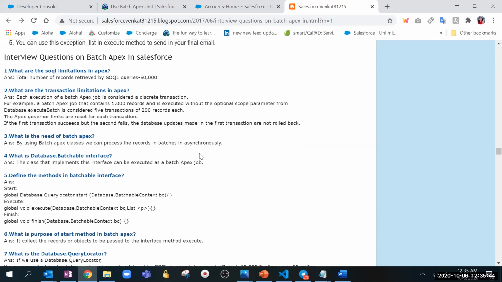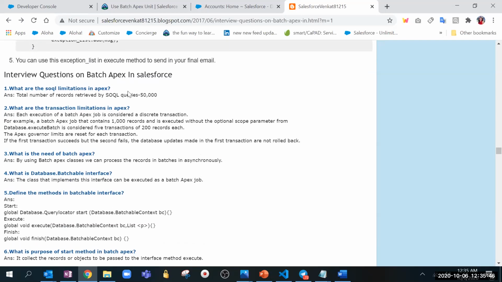Asynchronous, it is 200. They are trying to check the number of records, so that will be 50 million. In one transaction, you can have 100 SOQLs, and one SOQL can query 50,000. They mean to say that, I think. Yeah, right. And if you do a normal query, then it will be only 10,000. Maybe when it is Database.query, then it is 50,000.